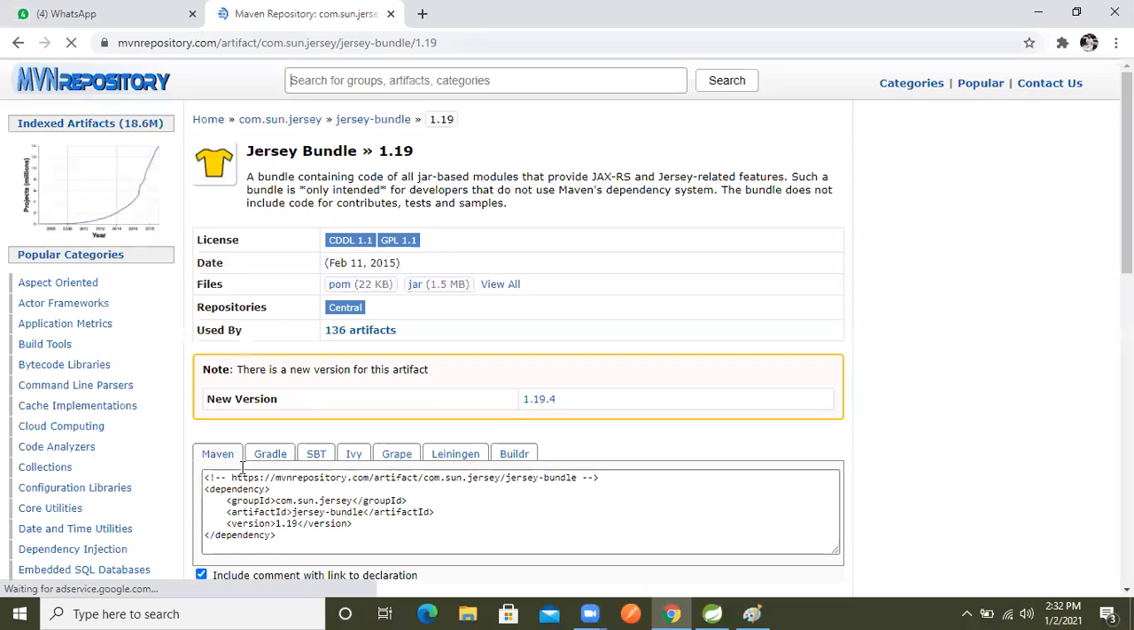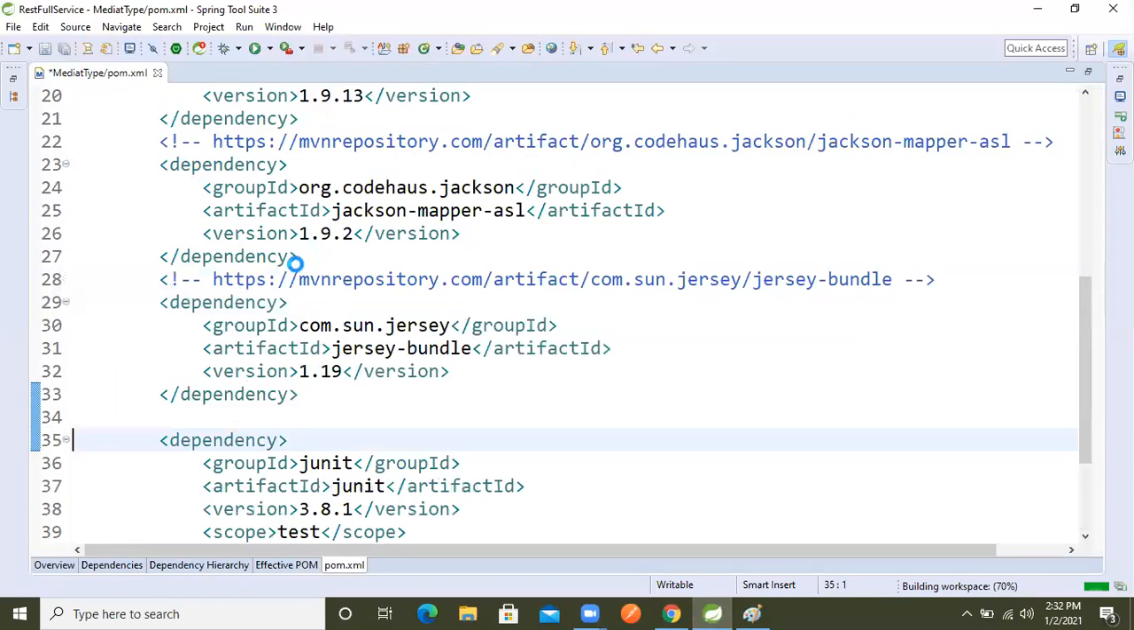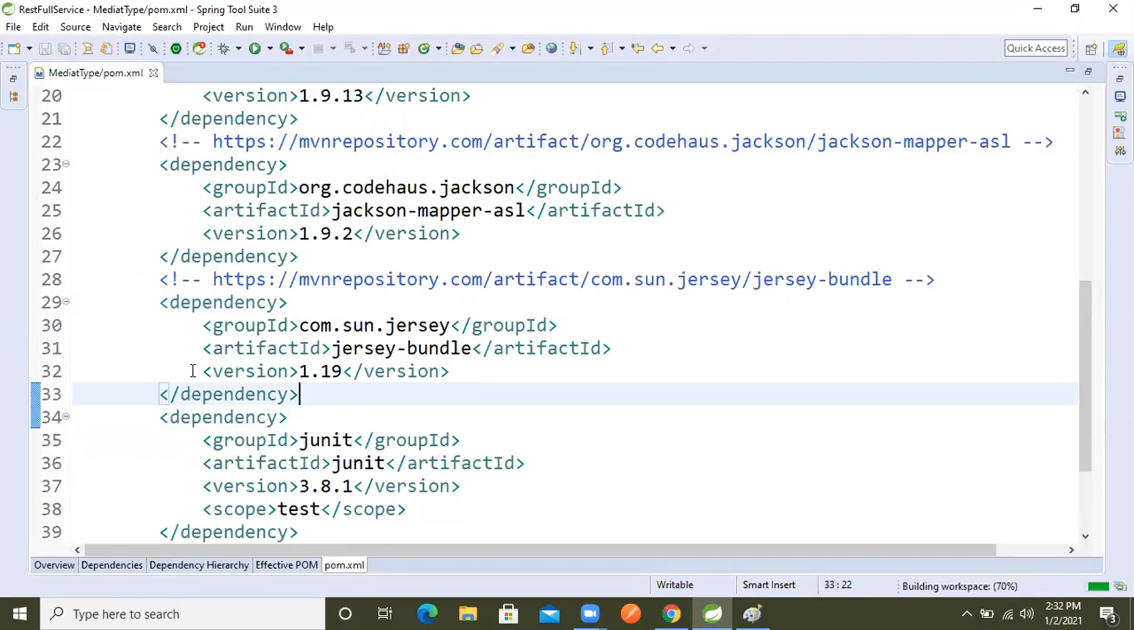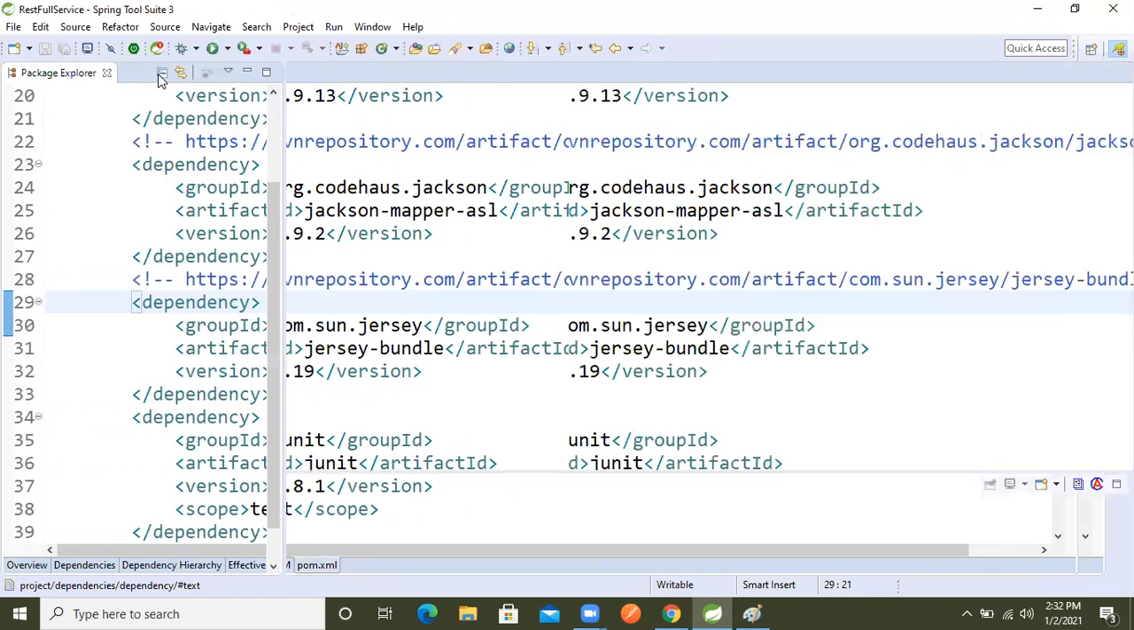Again we will copy this dependency. Again we will go inside that pom.xml, and we will paste it, right? After pasting this dependency, now whatever required dependencies we have need of, we pasted inside our pom.xml, right? So after pasting that, what we will do now?